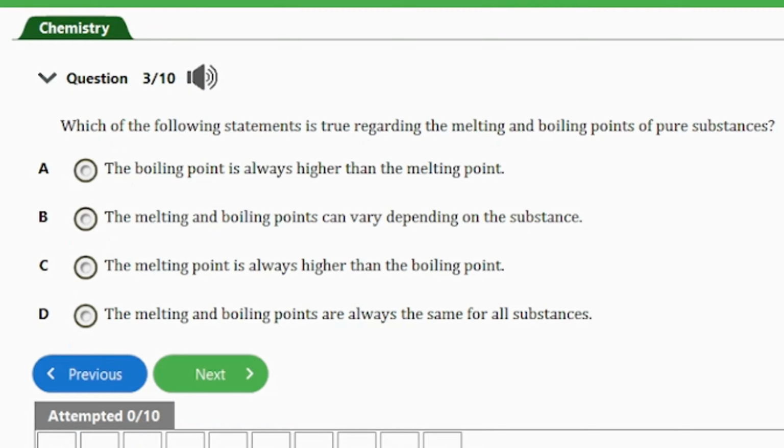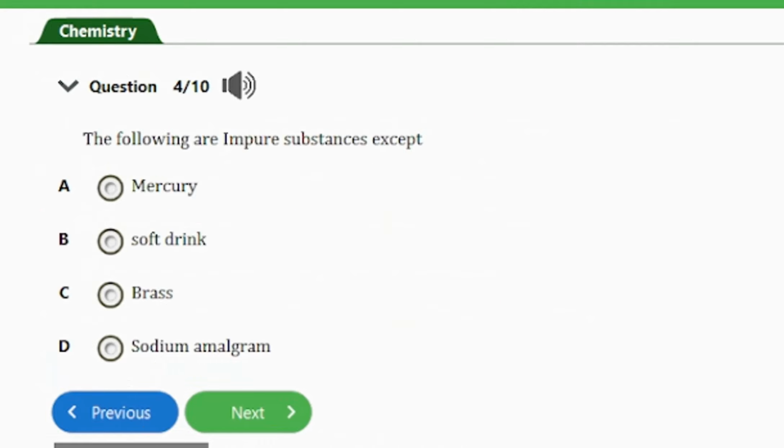Question number 3, it says which of the following statements is true regarding the melting and boiling points of pure substances? A. The boiling point is always higher than the melting point. B. The melting and boiling points can vary depending on the substance. C. The melting point is always higher than the boiling point. D. The melting and boiling points are always the same for all substances. So guys, the answer to this question is option B. The melting and boiling points can vary depending on the substance. So let's consider the next question.